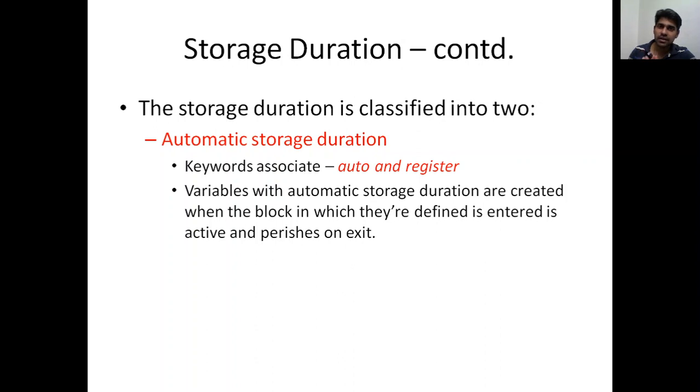So the validity is just while the function executes. When the function starts execution, the memory will be allocated and this identifier will be available in memory. And when the closing brace comes, it wipes off. You won't be able to get that data once it exits the block.